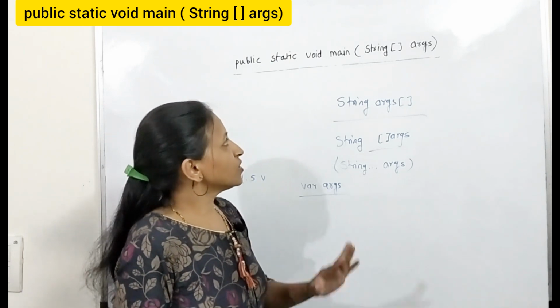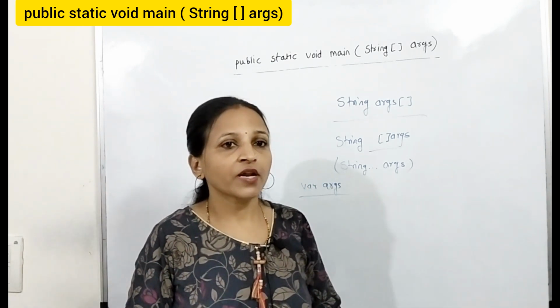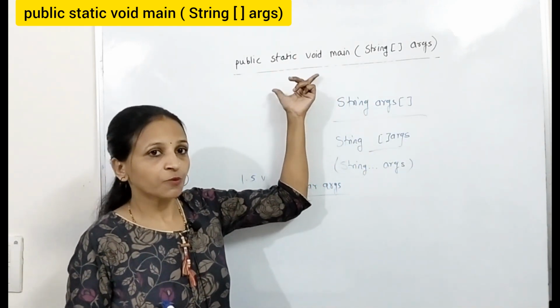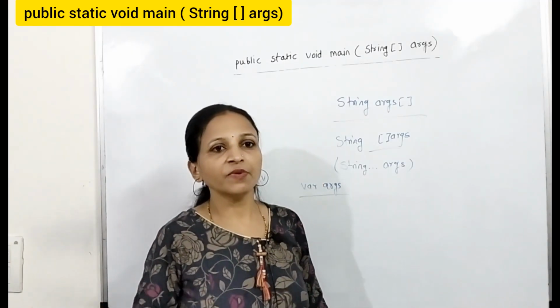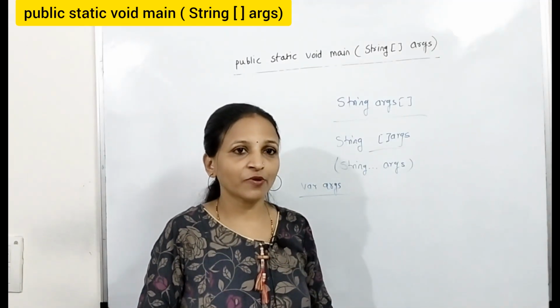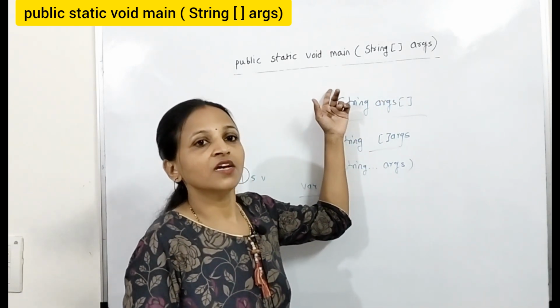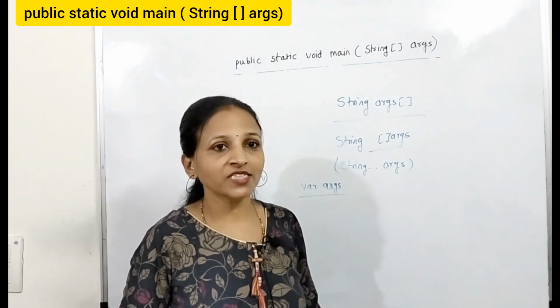This is all about the main method in Java. Every Java program should have this main method having the same prototype, this prototype, for its execution. There may be multiple main methods in your Java program, but the execution start point is nothing but this one only. Now keep in mind these points.